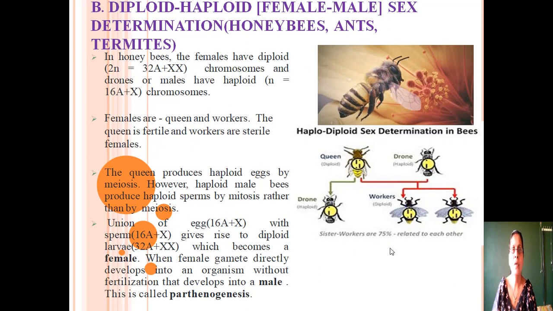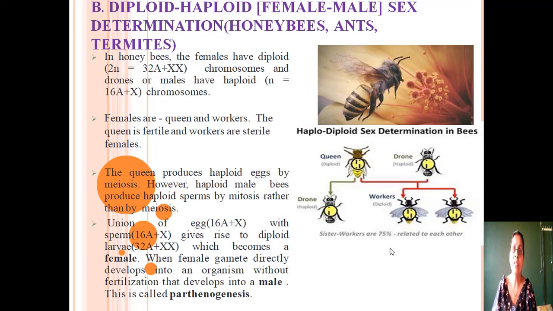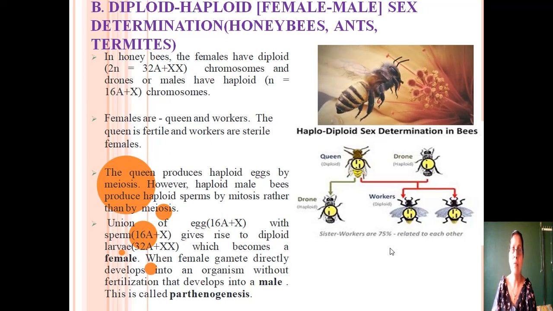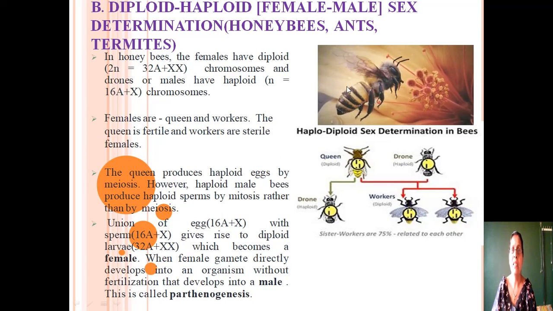Next come to diploid female, haploid male sex determination. In this case, the sex determination is found in case of honeybee, ants, termites, wasps, etc. Here you can see the animation of honeybee. This is honeybee. In case of honeybee, the females are generally diploid.